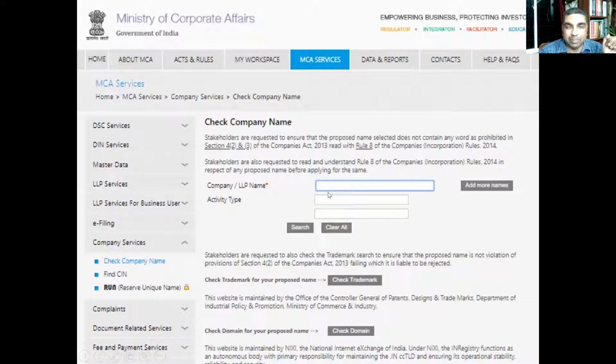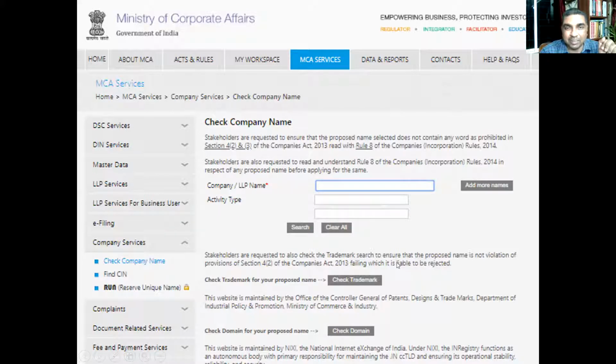If you are planning to apply for a company, you can type your name here, what kind of company, what kind of business it will do. You can add more names also. You can also check whether that particular name is registered with the trademark authorities. That means if somebody already has a trademark on that name, then you cannot use that name. That also you can check here. You can also check here whether a domain name is available.